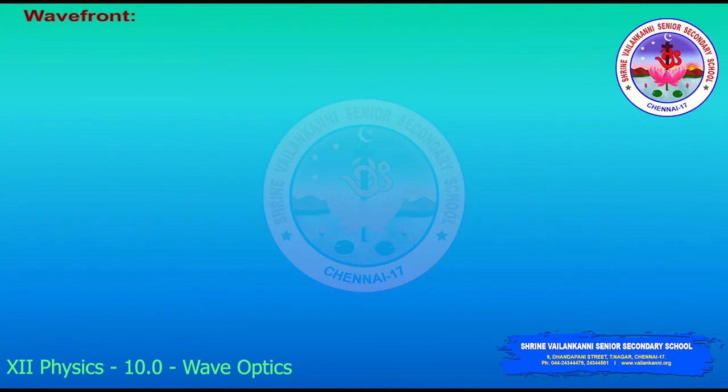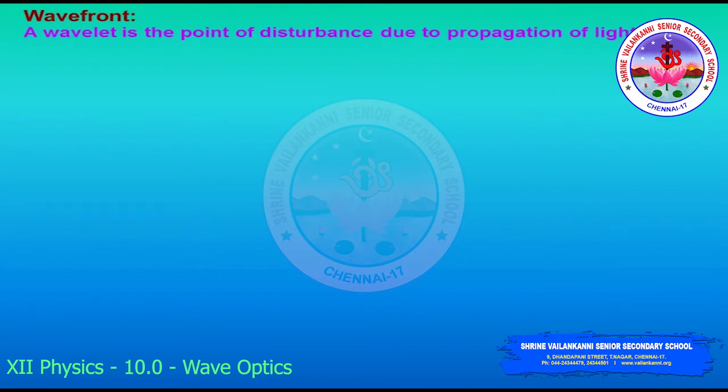Next, we can see what a wavefront is. In this chapter we will study elaborately the wave theory, how light travels, with phenomena like reflection, refraction, interference, and diffraction.